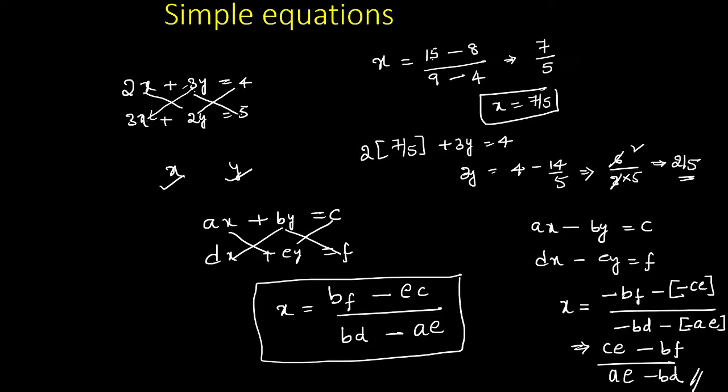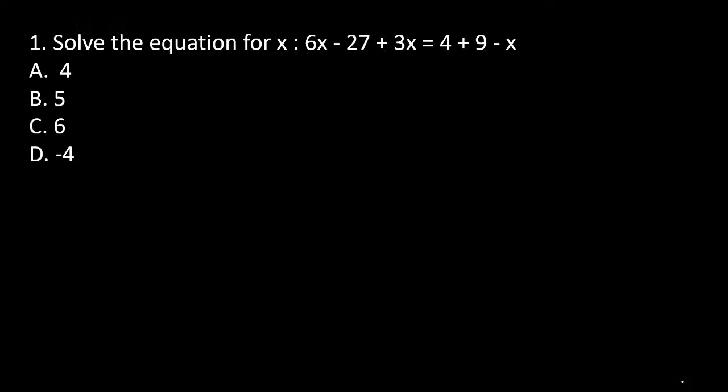Is it clear how we are solving a general equation? So don't go with multiplying by another number, multiplying by another number, then cancelling the x value, then finding the y value. Don't go with that. Just observe how we are doing the equation. Is it clear, guys? Yes. Then here is question number one, give me the answer, Nana.